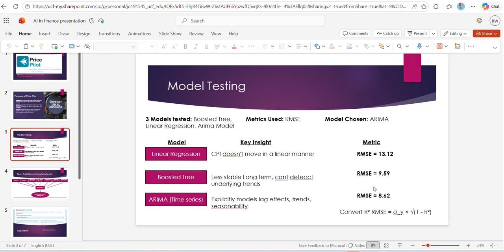And for this case, you want a lower root mean square error. So after testing it, like I said, boosted tree came in a close second, but ARIMA all in all had the lowest root mean square error. So we found that running with that model as the back end of Price Pilot would be the most accurate and well predicted measure for giving our users an accurate recommendation.